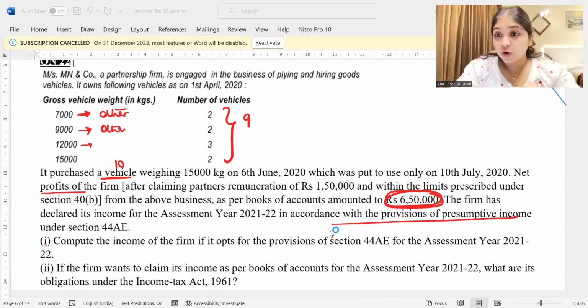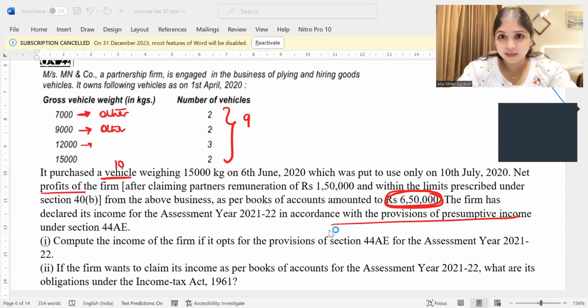Okay, now for other vehicle, how do you calculate? Tell me. For other vehicle, you calculate it as 1,000 rupees per ton per month, right? Per 1,000 rupees per ton per month per vehicle. That's how you calculate for other vehicles. And how do you calculate for heavy vehicles? Heavy vehicles, it's 7,500 per ton per vehicle, right guys?